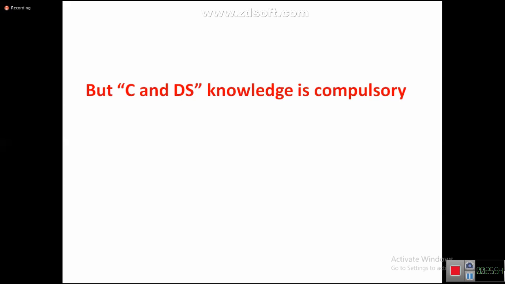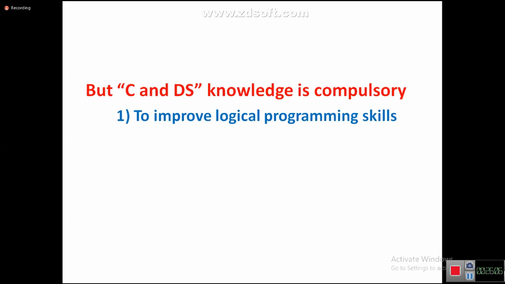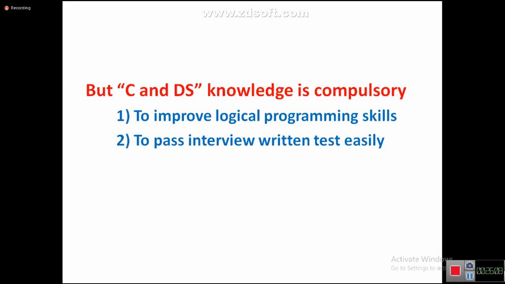If you don't know C and DS, your logical programming thinking capacity will not be that strong, and you cannot crack those interviews. So C and DS knowledge is compulsory to improve logical programming skills and to pass interview written tests.